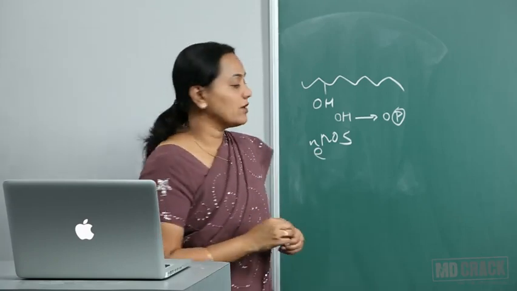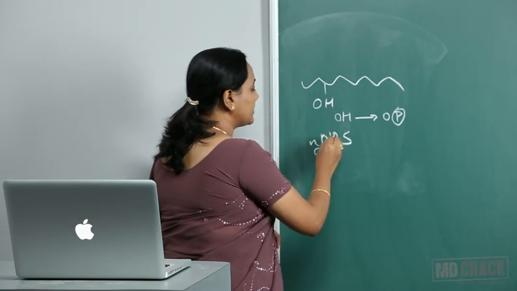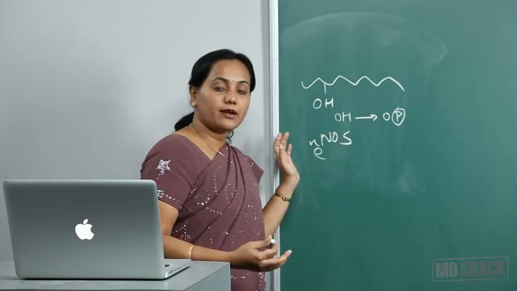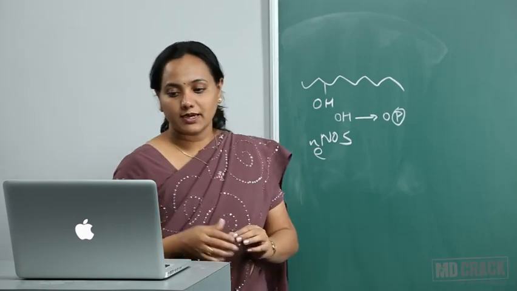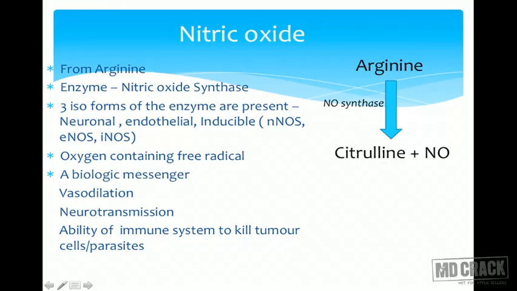So what is the function of this nitric oxide synthase? To produce nitric oxide. What is the function of nitric oxide? Now, nitric oxide is one of the oxygen-containing free radicals. Basically, we keep calling free radicals villains, but free radicals have a role in the body. Only if they are in excess can you make them a villain. If they are in balance, they definitely have a role in the body. Now, the discoverer of nitric oxide even got the Nobel Prize for the discovery, and it is considered the molecule of the 21st century.